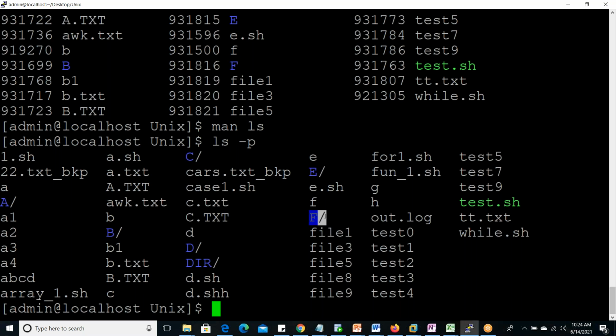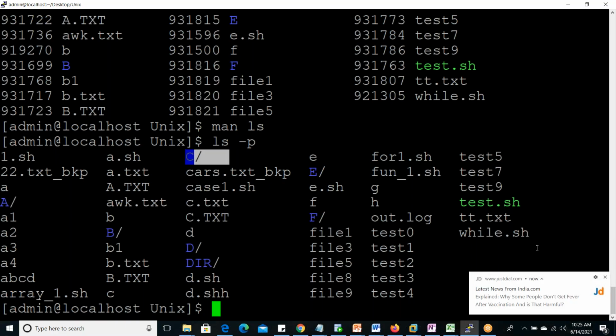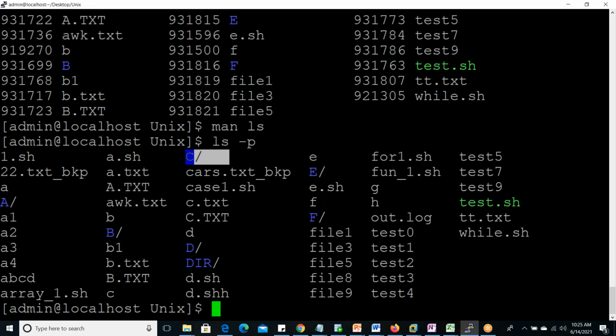In Windows operating system we call it a folder. In Unix operating system, we have to call it a directory. Those which do not have this forward slash are normal files. So this is ls -p.